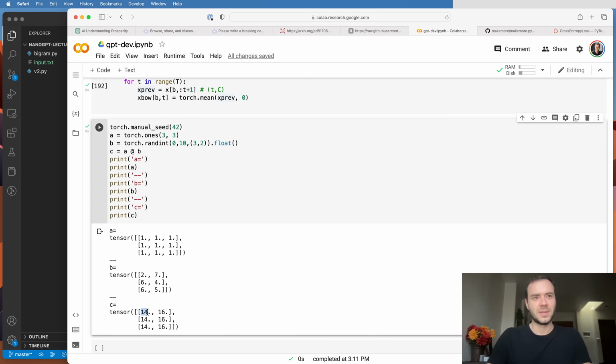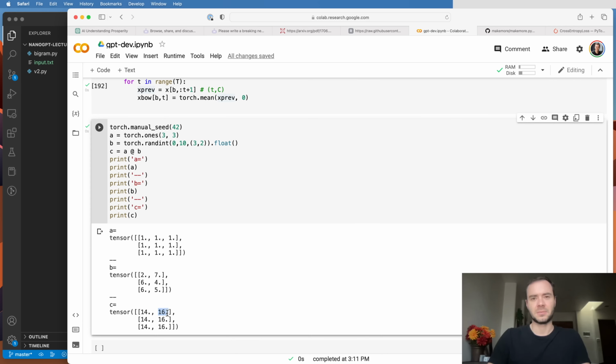So this number in the top left is the first row of A dot product with the first column of B. And since the row of A right now is all just ones, the dot product with this column of B is just going to do a sum of this column. So 2 plus 6 plus 6 is 14.